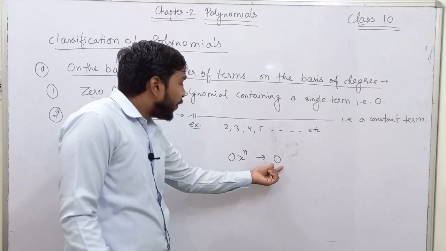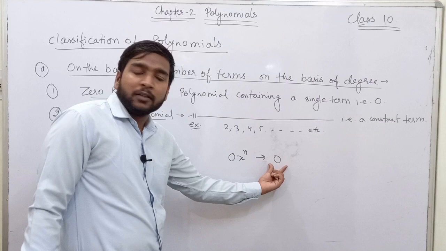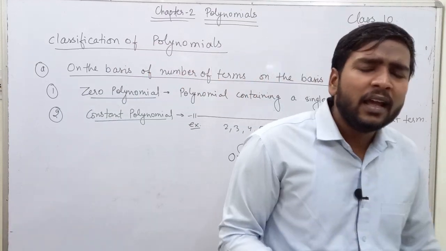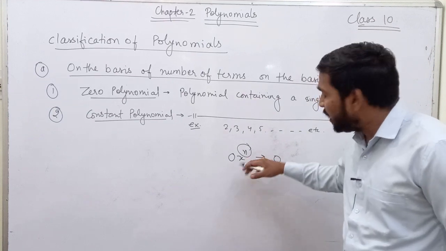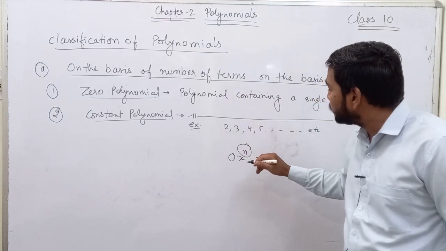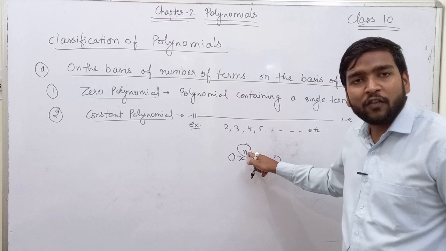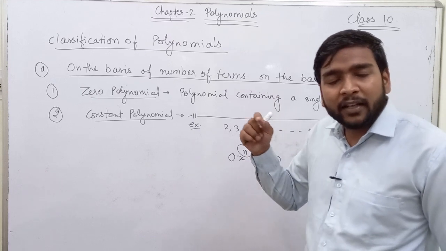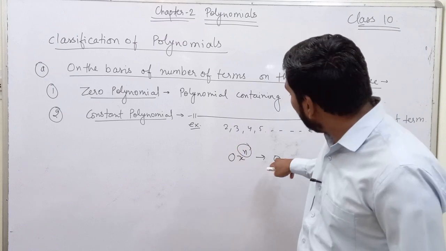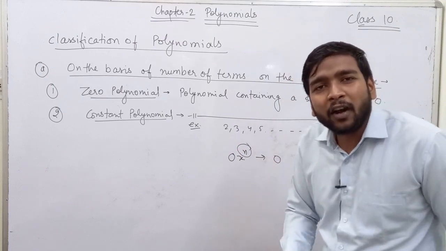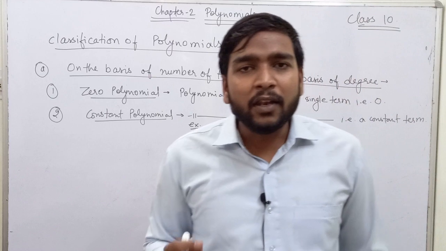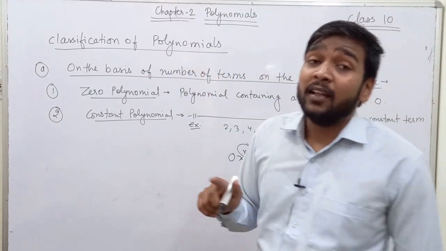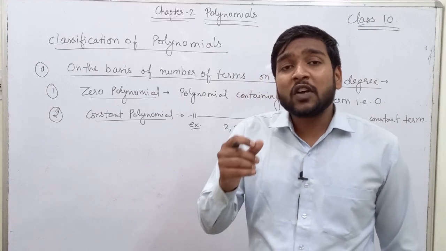What is the degree of this polynomial? So I will say n. But n can have any value. If I had written 1 instead of n, then also the value would be 0. If I would have written 2, then also the value would have been 0. So I cannot determine the value of degree of a 0 polynomial, but I can determine the value of degree of a constant polynomial.